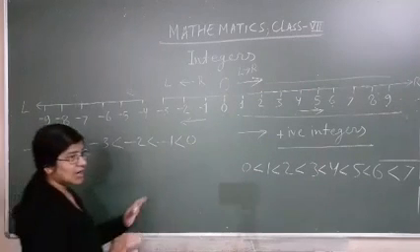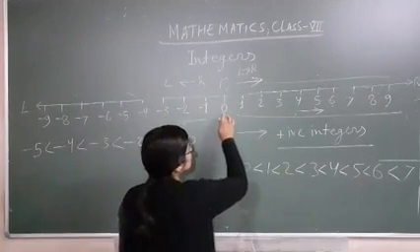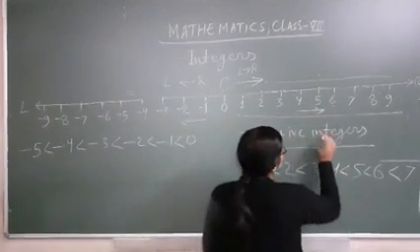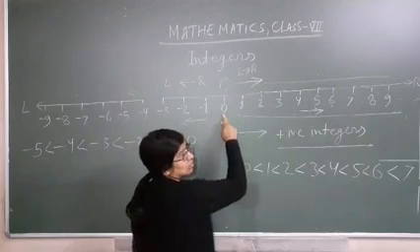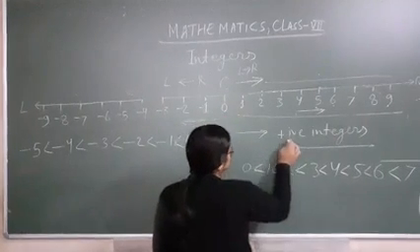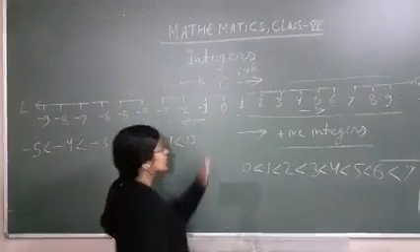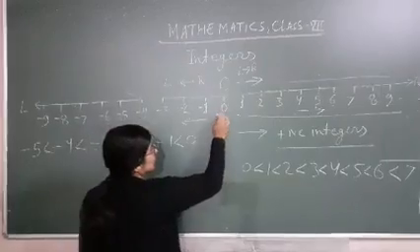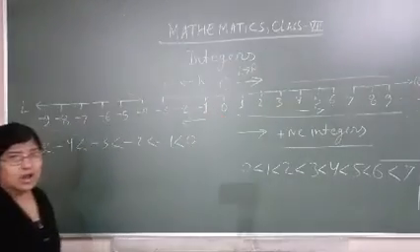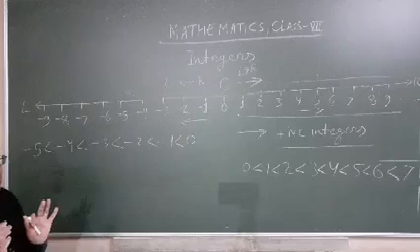So you are getting one thing from this number line, that all positive integers are greater than 0. Just opposite of this, all negative integers are smaller than 0.